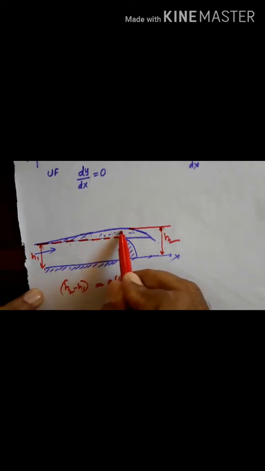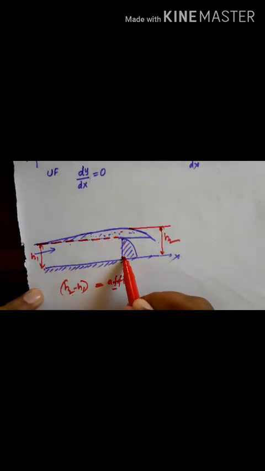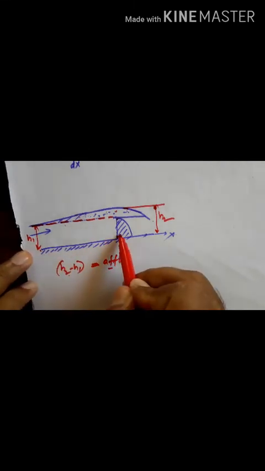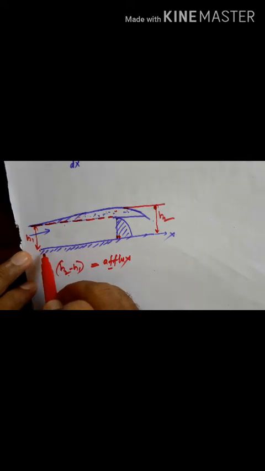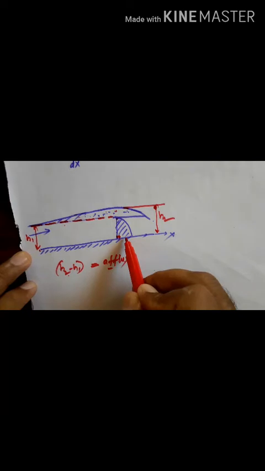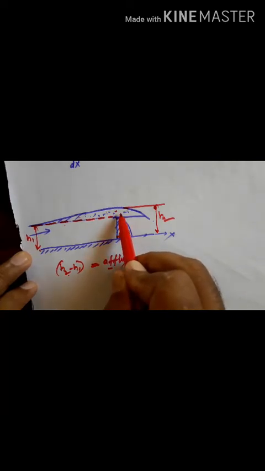The increase in water level across the channel width is known as afflux. So H2 minus H1 is known as afflux. I'll define afflux: afflux is defined as the maximum increase in water level due to obstruction in the path of flow of water. I'll repeat. The afflux is defined as the increase in water level due to obstruction in the path of flow of water.